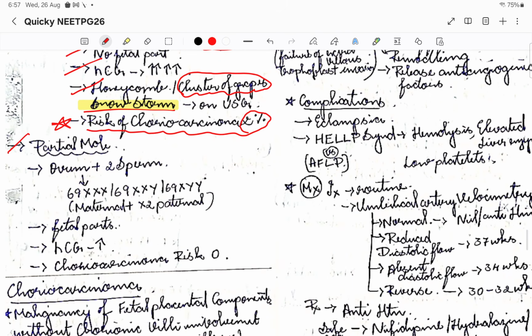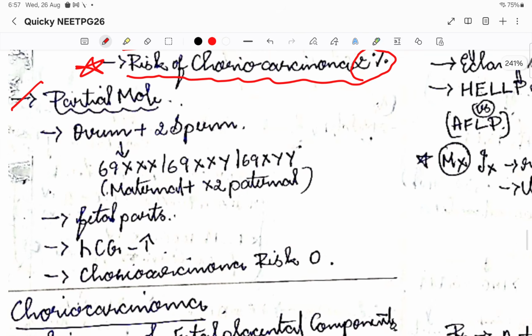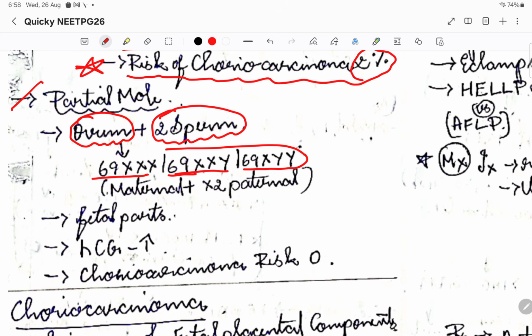Okay, so then coming to partial mole, here what happens is one ovum is there, maternal content is there, but two sperms will be fusing with it. So what happens? Basically 69 XXX, or 69 XXY, or 69 XYY can be the genome that is present in the fetus. So this is very excess, right? Here also the paternal genome is in excess. Okay, so this is also a problem.